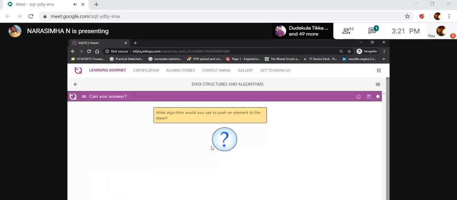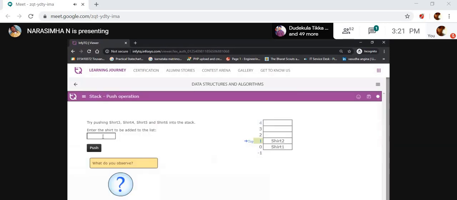What do we observe? Shirt 3. It just increases the value. Here, the top is initially 1, and then it increases by 1, top 2, and then in top 2 it adds the data. It adds the shirt in top 3. That's shirt 5 in top 5, top 4.